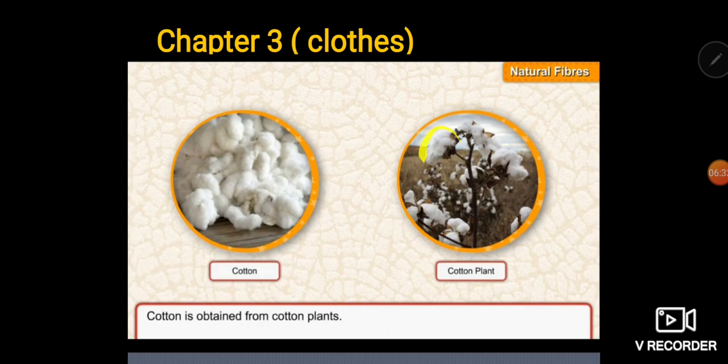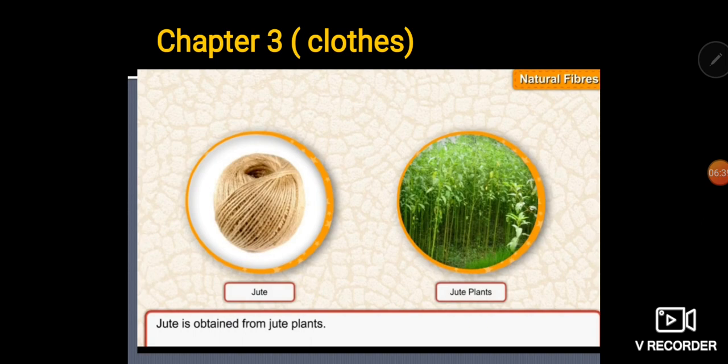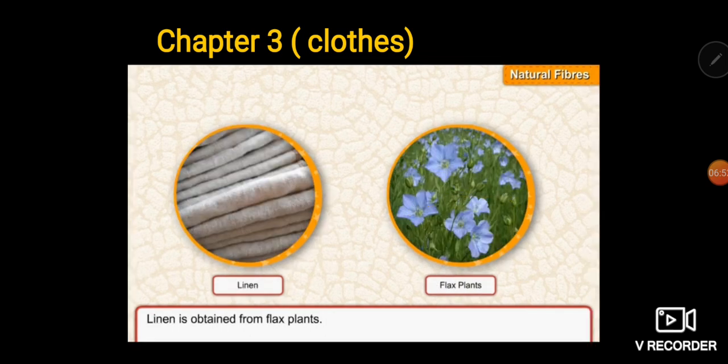We get cotton from this. This is cotton. We can easily separate the cotton from the stem, and then we can use it further. Then we obtain the jute from the stems of the jute plant. And then linen is obtained from flax plants.